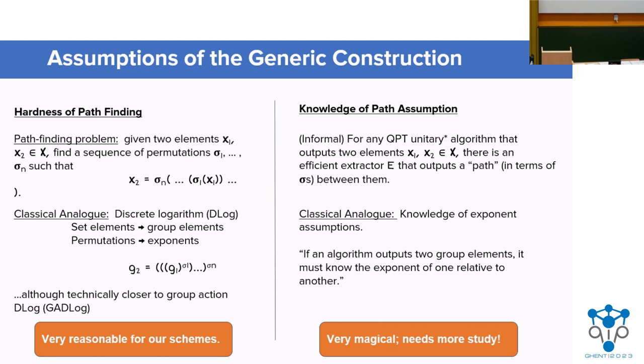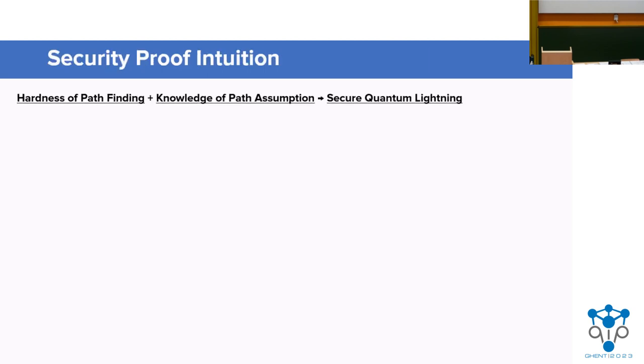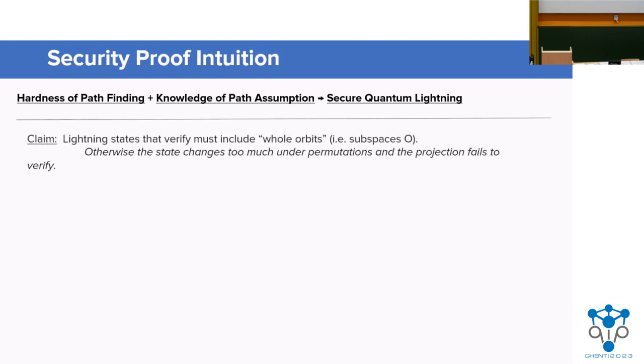So, a little bit of intuition about the security proof. It's complicated, so I can't really go into it too much here. But in the paper, we show that any scheme in our model that satisfies the hardness of path finding and the knowledge of path assumptions gives us a secure quantum lightning scheme. We first claim, for some intuition, that verifying quantum lightning states must include whole subspaces, and this is true because otherwise the permutation, you can easily see, fails.